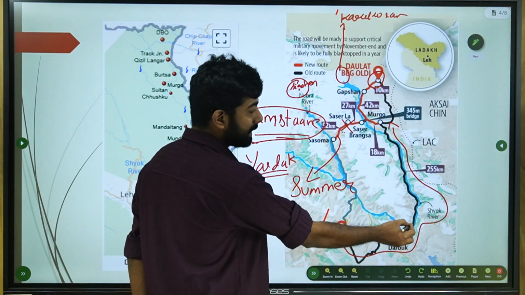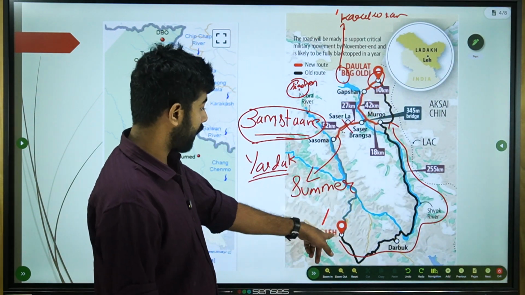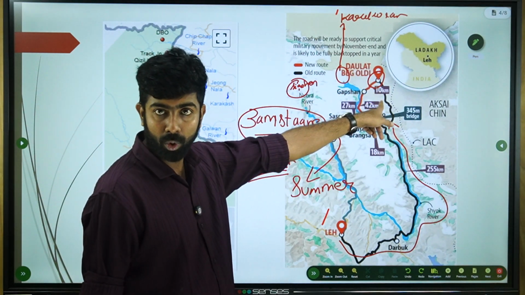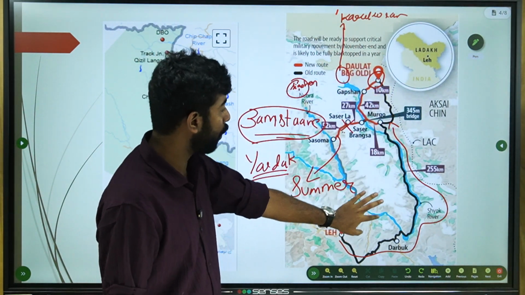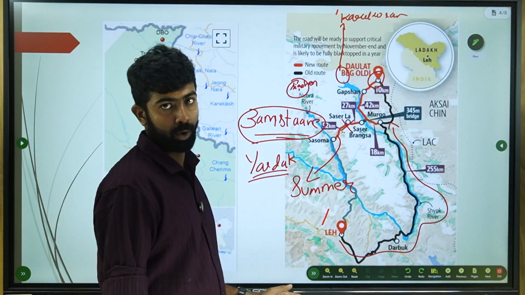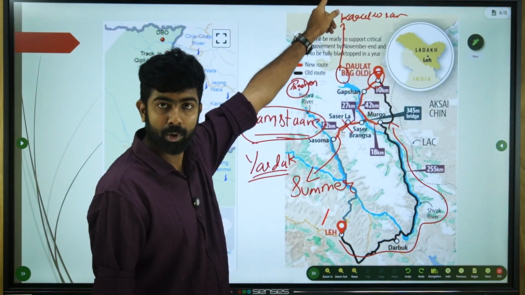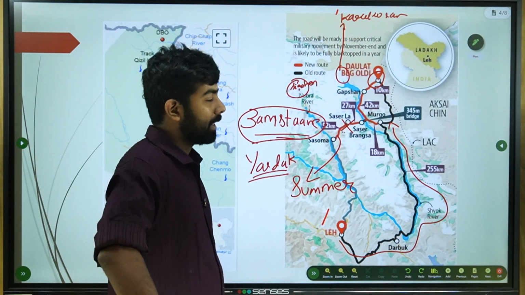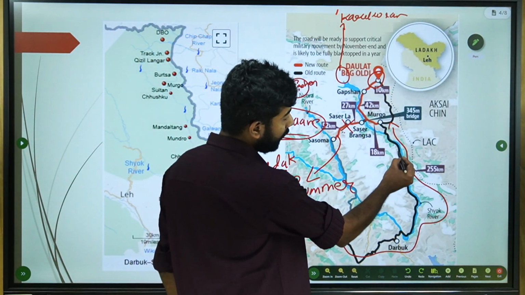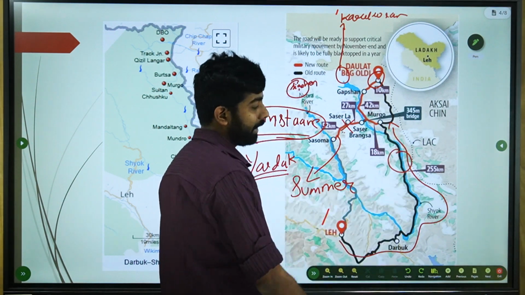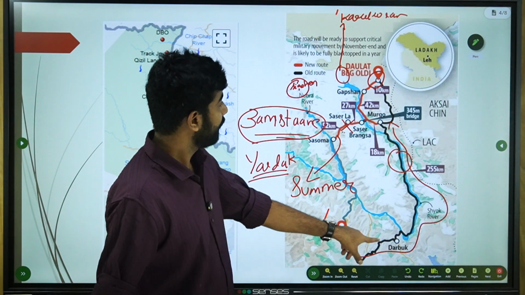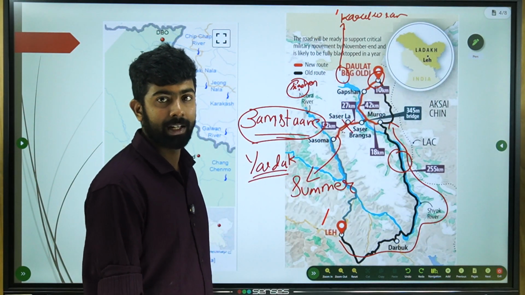So we built this infrastructure, the Darbuk Shyok Daulat Beg Oldi Road, the DS-DBO Road, following the Zamistan, the historic winter Silk Route, from the LAC to the Yarkand county in China. The Shyok Tunnel will be somewhere around here. It lies along the Shyok River. We'll discuss a little bit about the Shyok Tunnel as well. So this is a road. I hope this is clear to you.